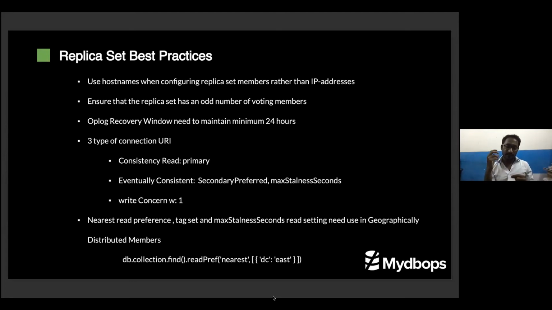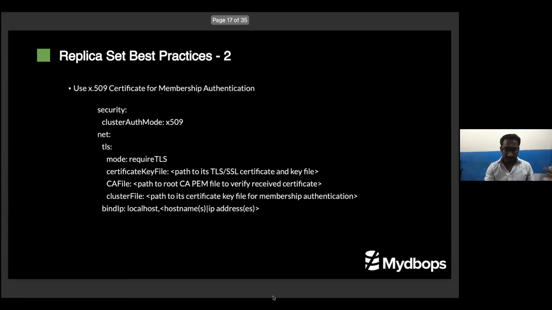So if from your application you are hitting this, the application will check the ping time of the nearest database. Based on the ping time, it will choose the DB node, and the tag helps to specify the particular tagged node, and it will fire the query. So if you have a multiple distributed system, I have a few instances in the east, a few instances in the west, or another availability zone, this nearest read preference will help here.